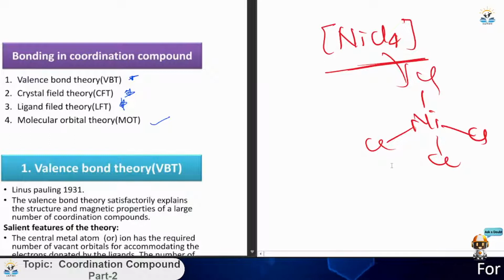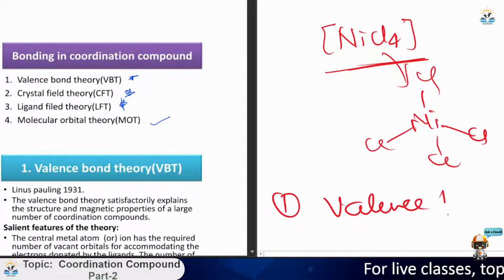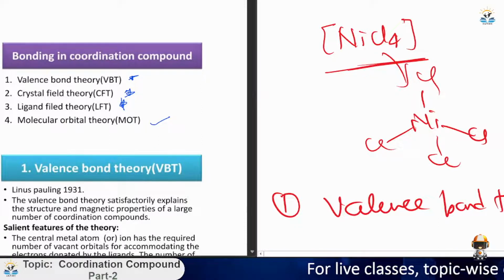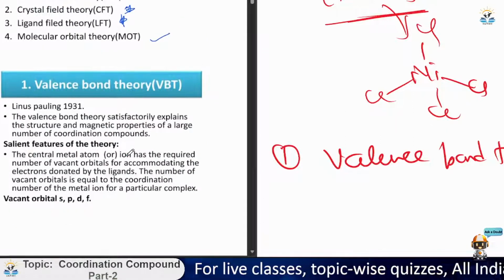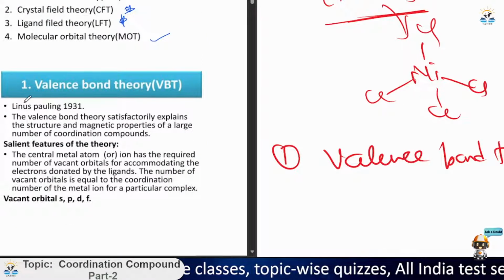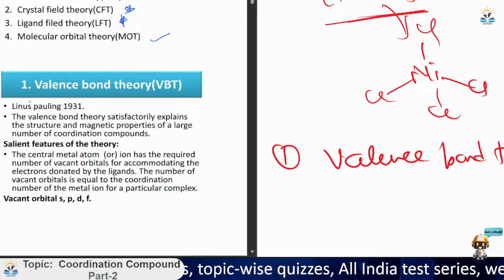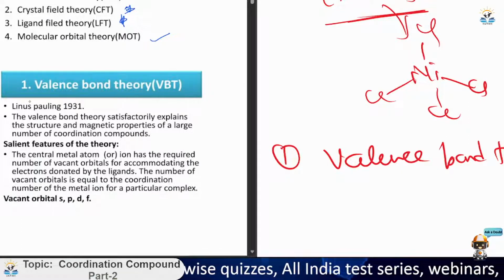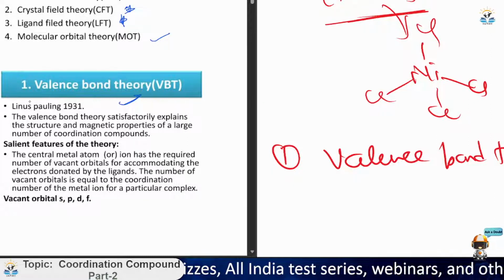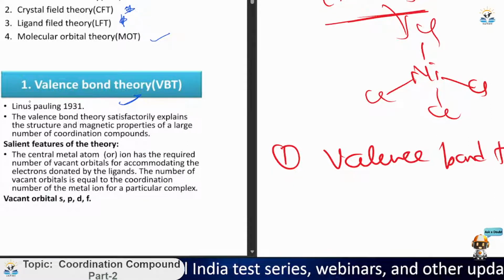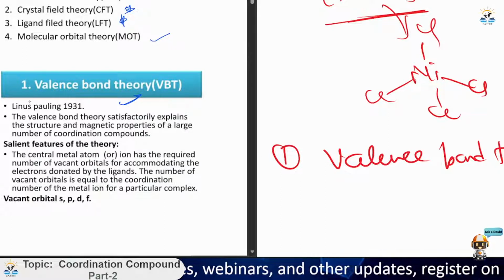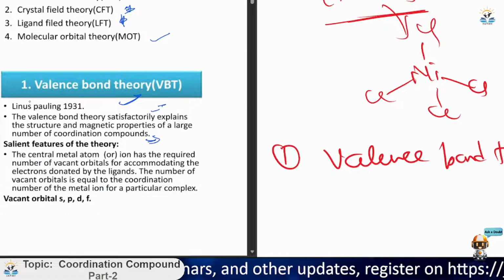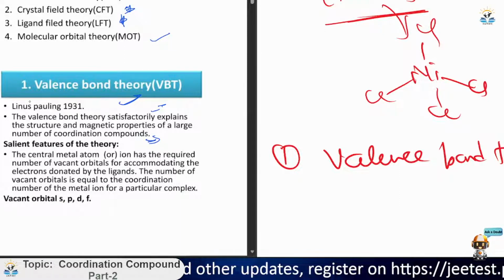Coming on to the first part, that is valence bond theory, or commonly known as VBT also. In the inorganic classes you have heard about this. So let's start with the intro. Linus Pauling, 1931, this scientist discovered this theory. The valence bond theory satisfactorily explains the structure and the magnetic properties of a large number of coordination compounds.